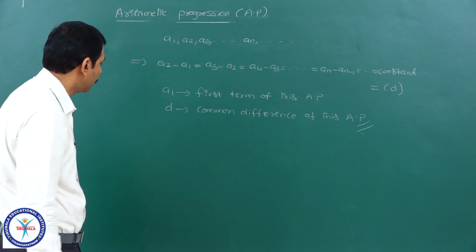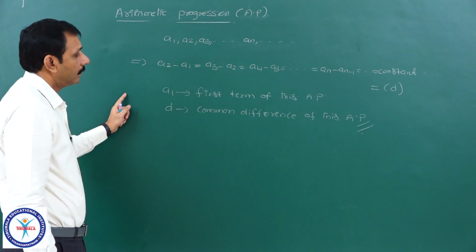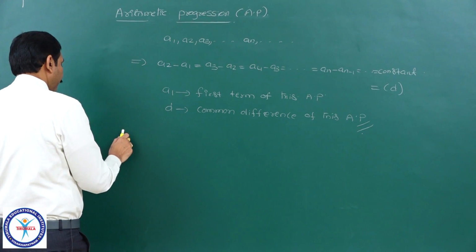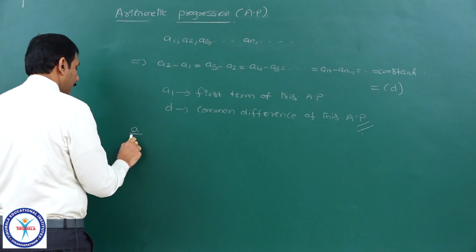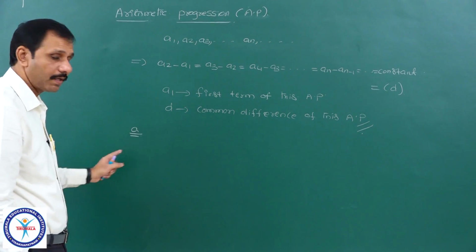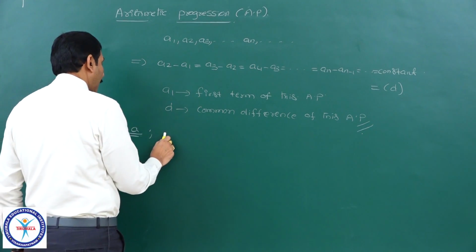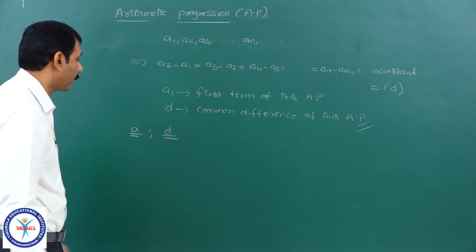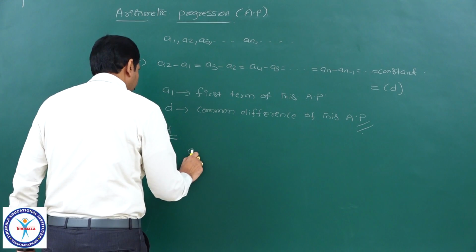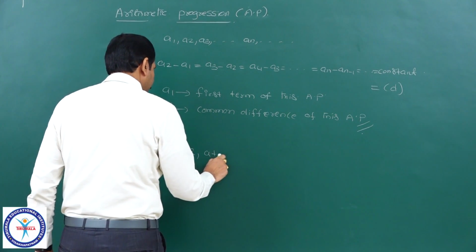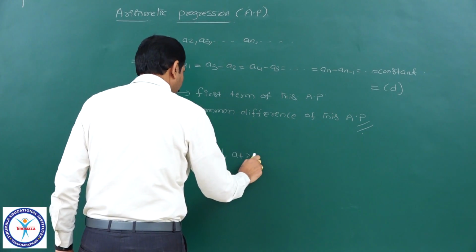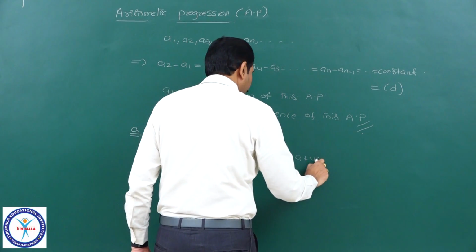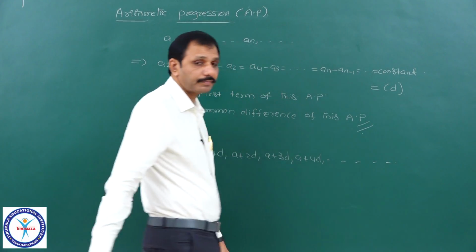Now generally, suppose I take the first term of this sequence as A and the common difference as D. Then this arithmetic progression is given by A, A plus D, A plus 2D, A plus 3D, A plus 4D and so on.